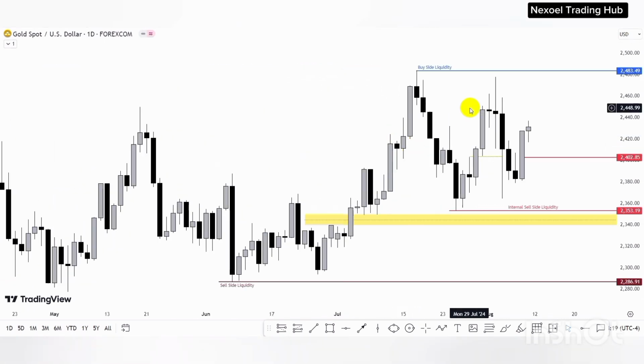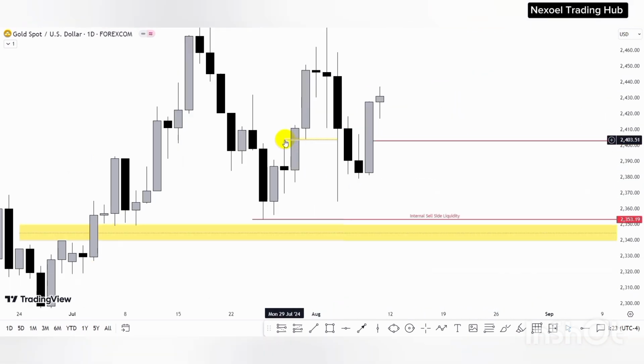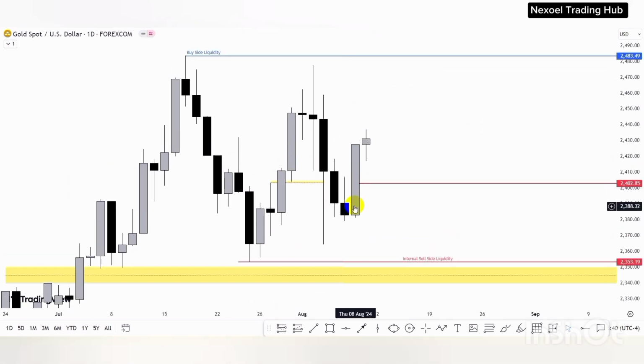So this is the daily time frame. What we saw last week was this fair value gap. We expected to see price return and then respect this down close candle, and then we saw price push to the upside. But then price raided the low of this down close candle before we had a bullish move. So we caught the sell move based on the 4-hour zone that we mapped out, and then price dropped to the downside.